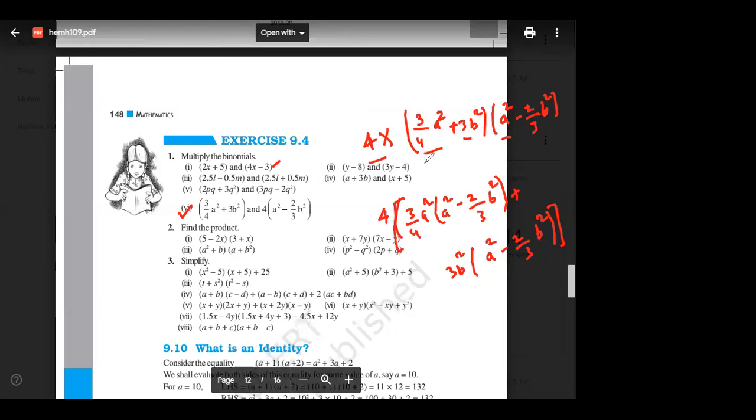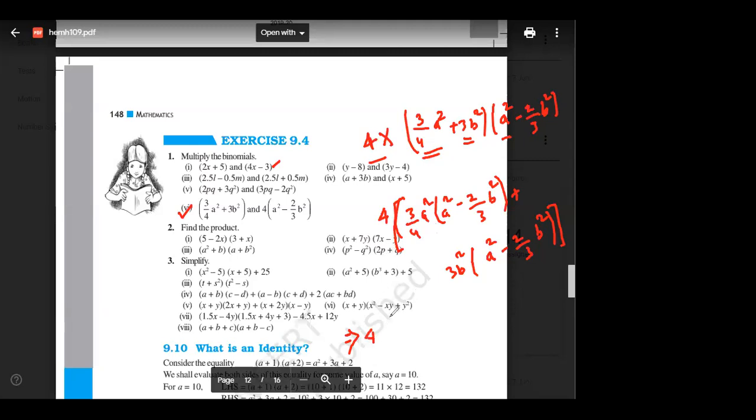So this 3 by 4 a square into this whole term, and plus 3b square into this whole term, same steps. Got it, Tanushri? Distributive property only. We did distributive property only. Tanushri, Aditya, everyone got it? Okay. Sir, I got it wrong, sir. So just check it. Check your steps.